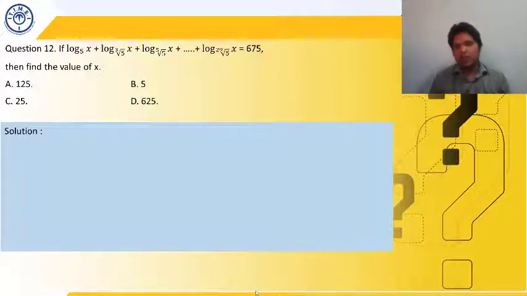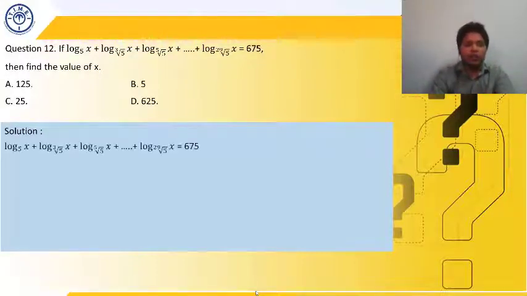So we have studied this property in detail in log when we have discussed the log. So I am not again discussing this property. So we are going to use this property here and make the base same for all of them. So first one is log base 5 of x. Second one is log base cube root. Cube root means 5 to the power 1 by 3.